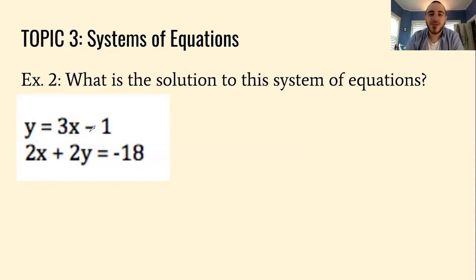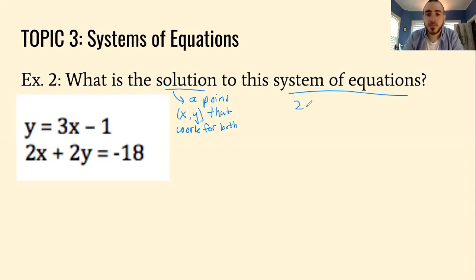So going back here, we're looking at the solution, i.e. in this case, remember, where the lines cross, or a point, which means an X and a Y point, or point meaning numbers that work for both, right? So we're looking for an X and Y point, or some numbers for X and Y that work for both of these equations. So this is just two equations, right?